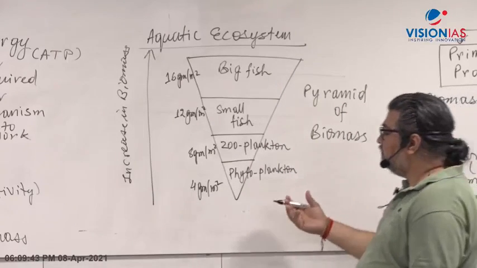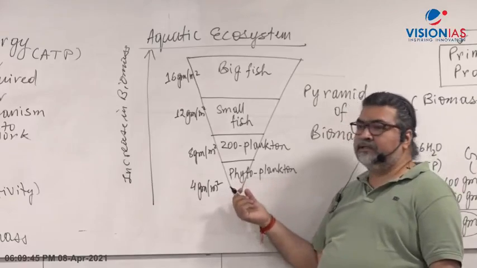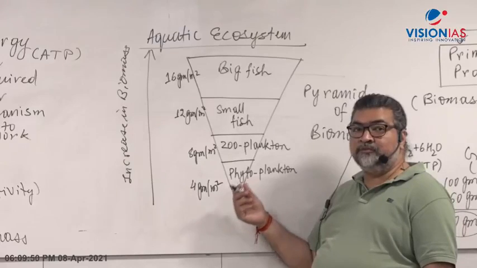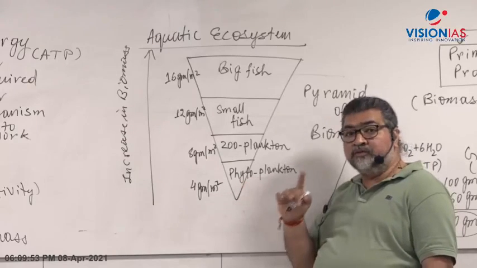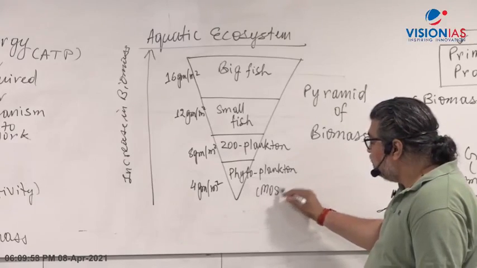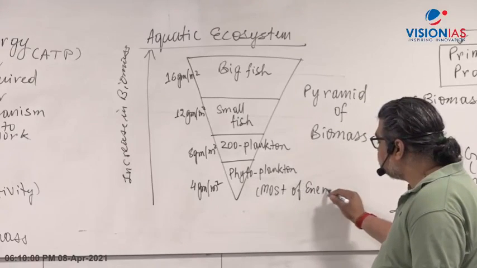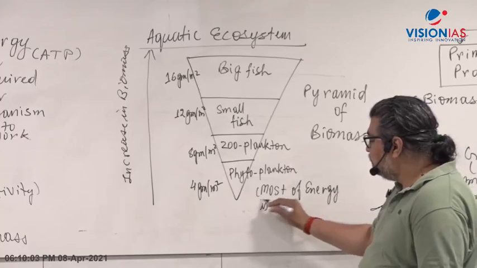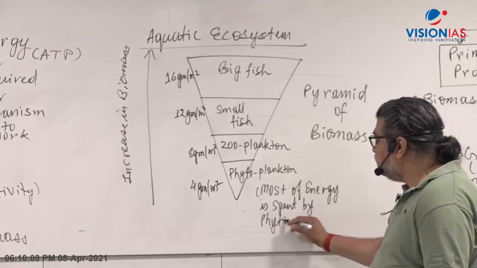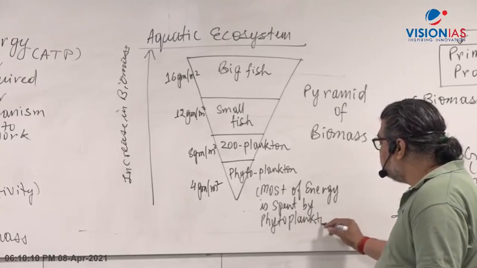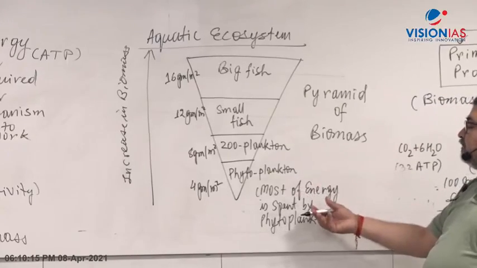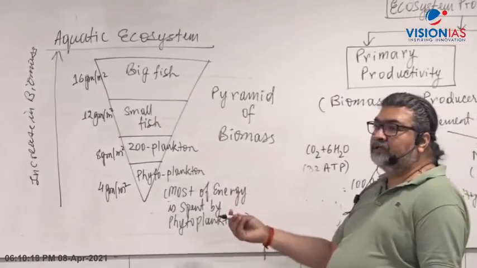See what is happening here. Whatever energy phytoplankton gets, right? So what happens in this case? Most of the energy is spent by phytoplankton, because phytoplanktons will carry out more respiration. Since most of the energy is spent, what will happen there?